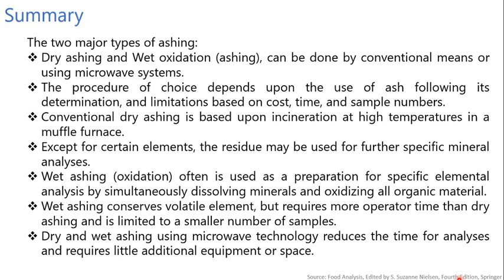In summary, the two major types of ashing, that is dry ashing and wet ashing, can be done by conventional means as well as microwave system. The procedure of choice depends upon the use of ash following its determination and limitations based on cost, time and sample numbers. Conventional dry ashing is based upon incineration, that is heating in absence of air at high temperatures in a muffle furnace. Except for certain elements, the residue may be used for further specific mineral analysis.